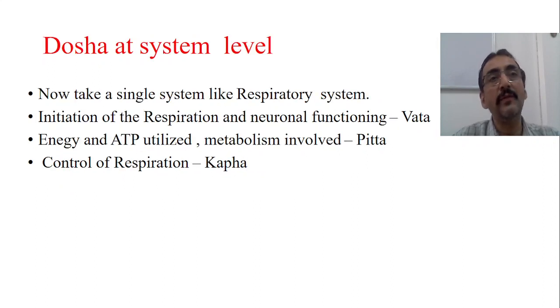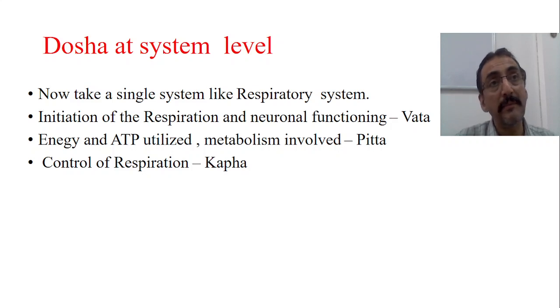Now, similarly, if you see the doshas at the system level, take a single system, for example, the respiratory system. Functions of the respiratory system are not only by vata, not only by pitta, not only by kapha. Initiation of the respiration and the neuronal stimulation, and movement of the air inside the respiratory tract, that is by vata. For this whole movement and function, so much energy is consumed, metabolism takes place.